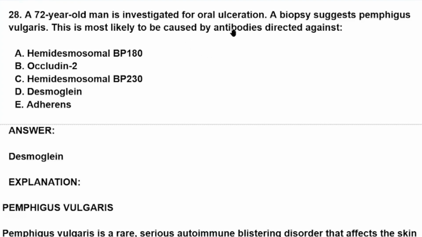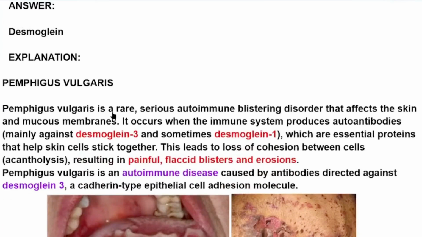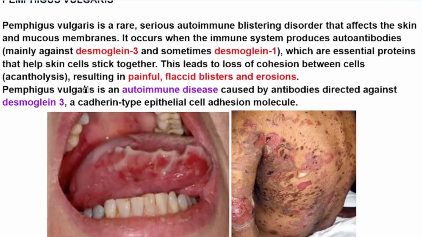autoantibody against the skin contents in Pemphigus vulgaris. In Pemphigus vulgaris, we have autoantibody against desmoglein 3, and in rare cases we have autoantibody against desmoglein 1. Okay, thus the answer is desmoglein. Okay, explanation. Here we are going to explain more about Pemphigus vulgaris.